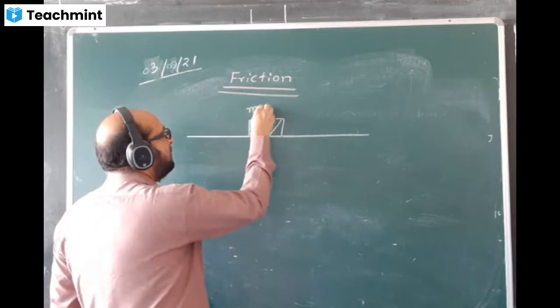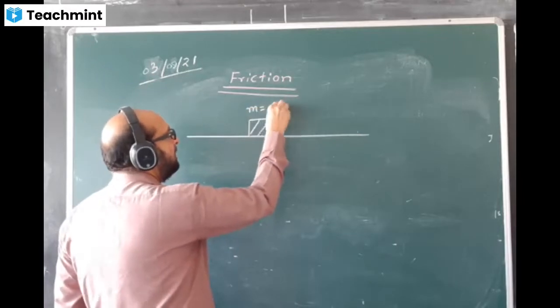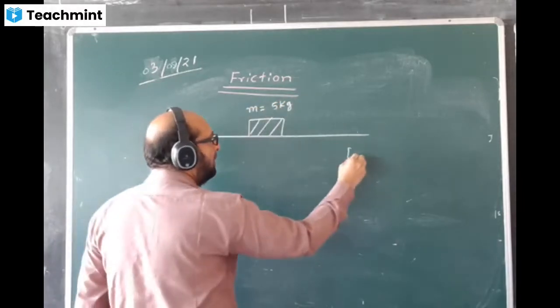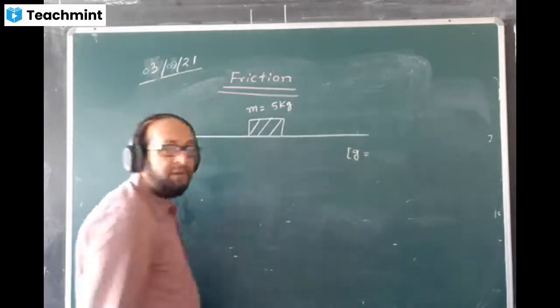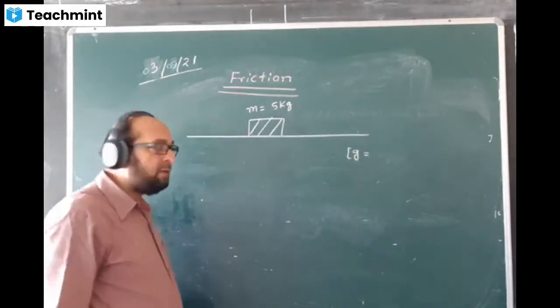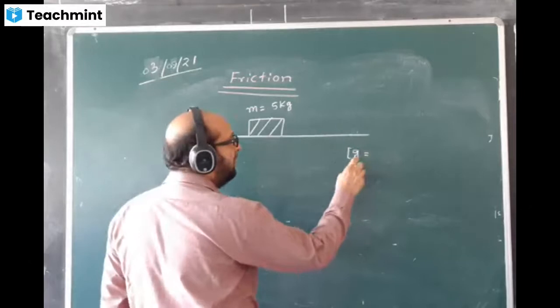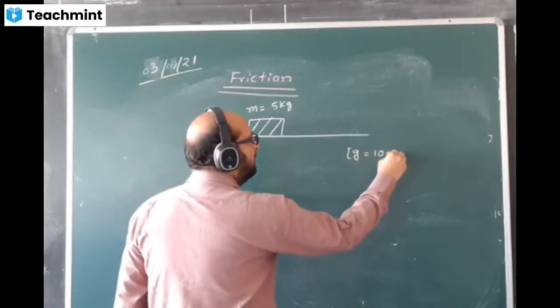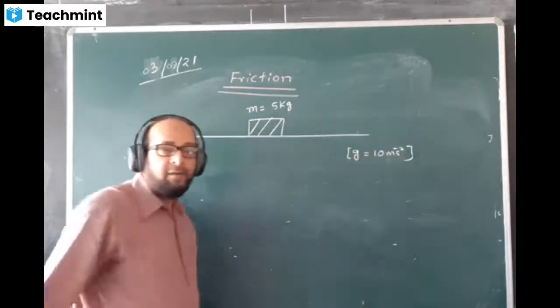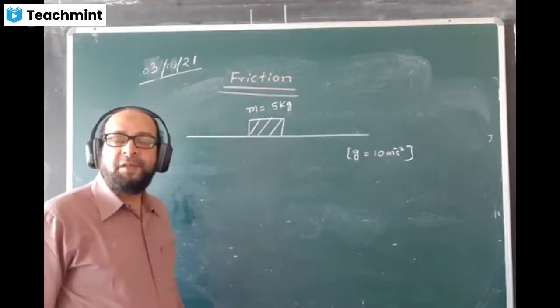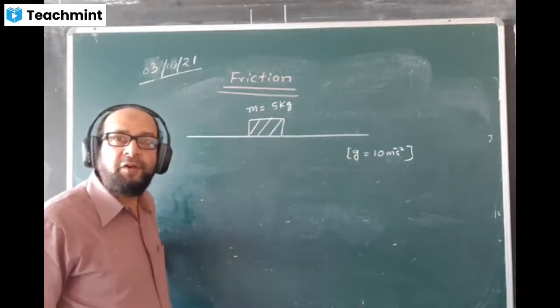The mass m is 5 kg. Between the body and the surface, you have to find the friction.